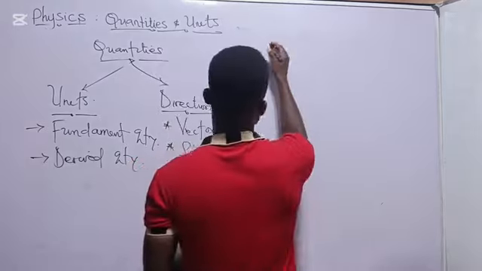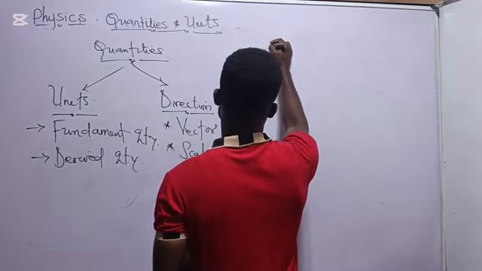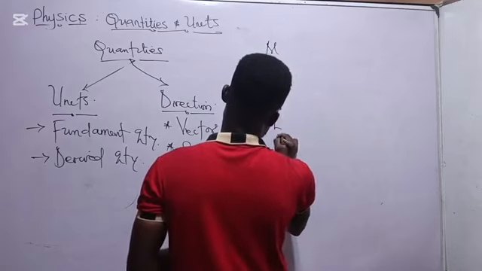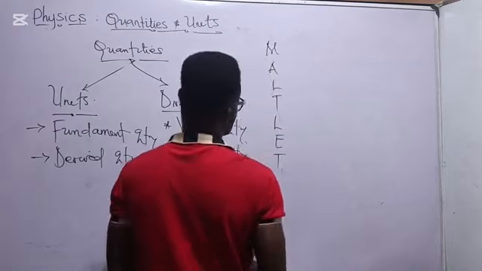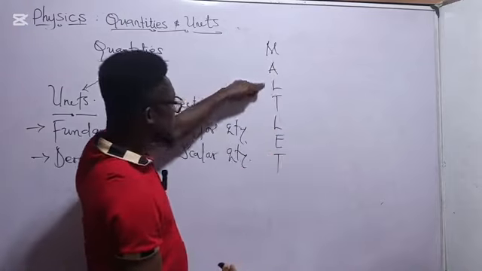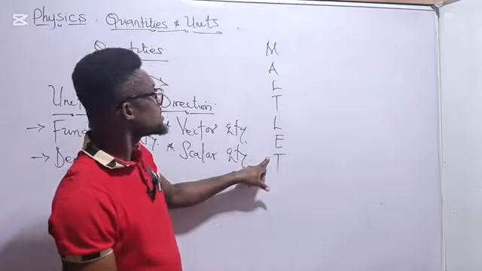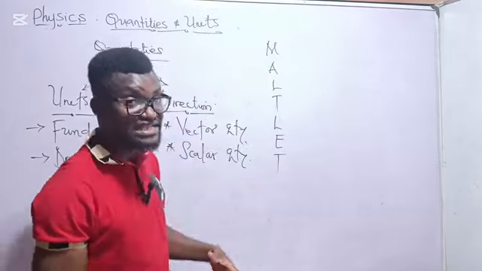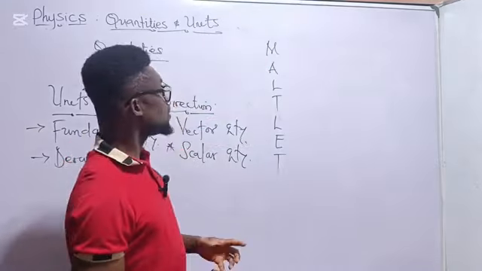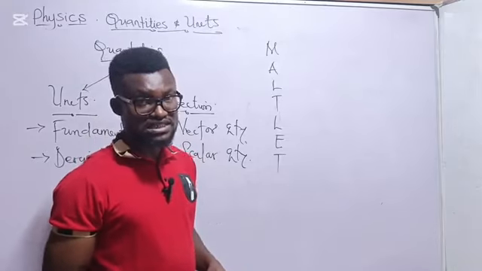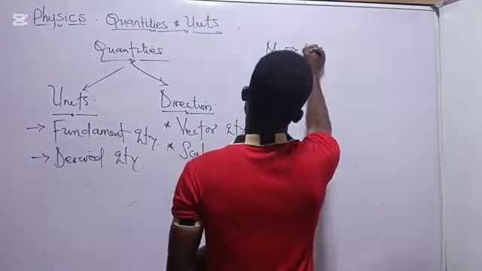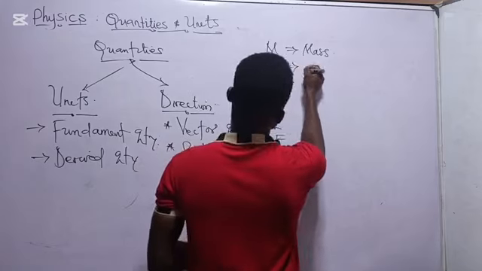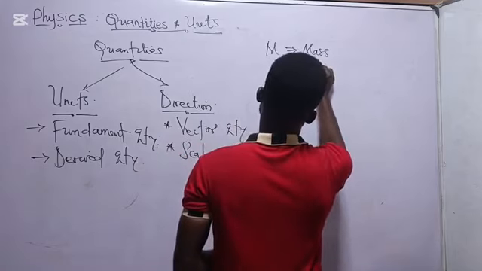Now, the 7 fundamental quantities, like I said: we have MALTLET. Look, we have M-A-L, T-L-E-T. If you count them, we have 1, 2, 3, 4, 5, 6, 7. They are 7 in number. Each of them represents a quantity. M is mass. A means amount of a substance.